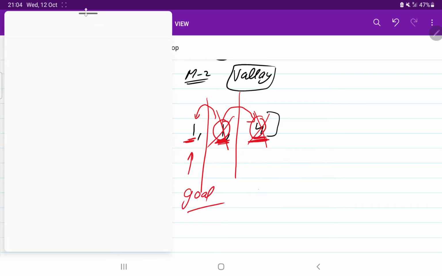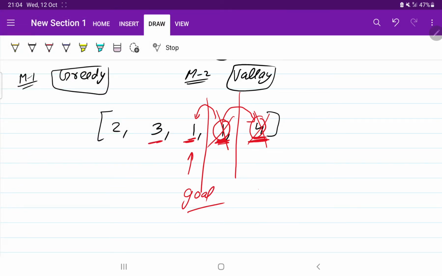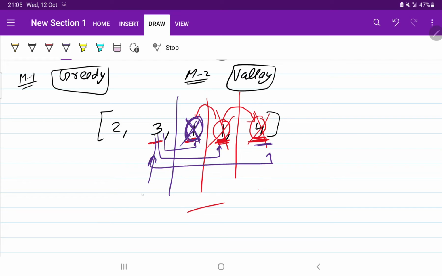Let's see what is the element before this. Element before this is 3. What does this 3 tell? It tells that it can directly jump to here, to here, and to here. If 3 can directly jump to 4, it is good, but can it achieve our goal? Yes, it is reaching our goal. So why take our goal as 1? Let us shift our goal to here.